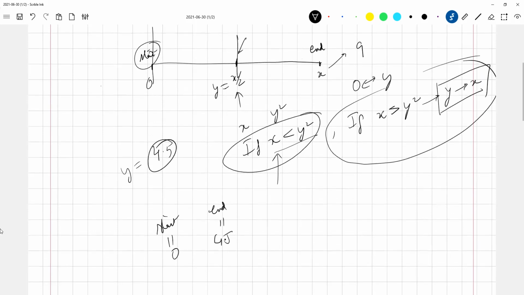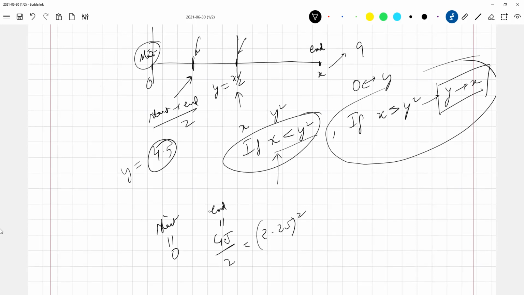Now my new guess is going to be what? The mid-value, start plus end divided by 2, the average value of start and end. That becomes your new guess. Okay, let us do that. What is that going to be in this case? It is going to be 2.25.